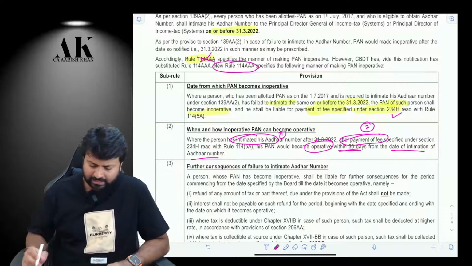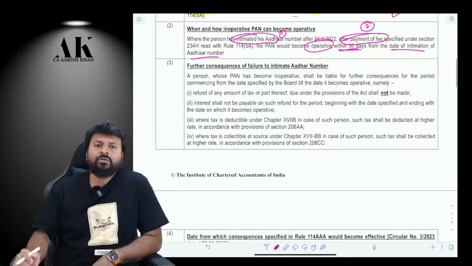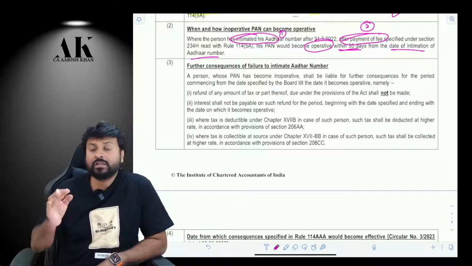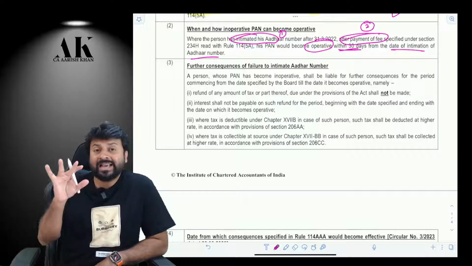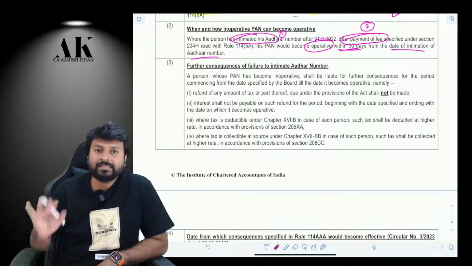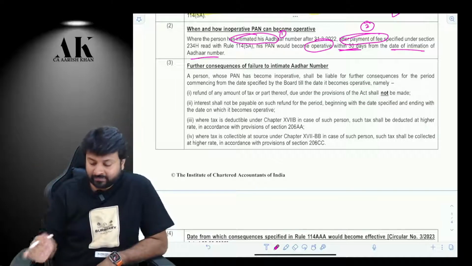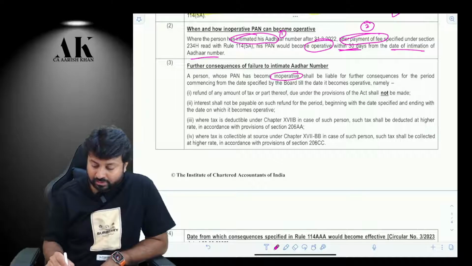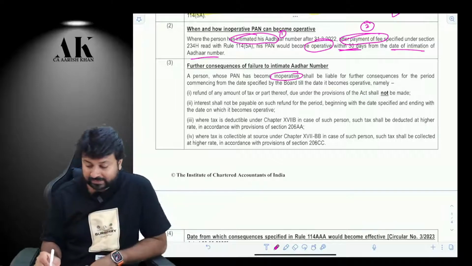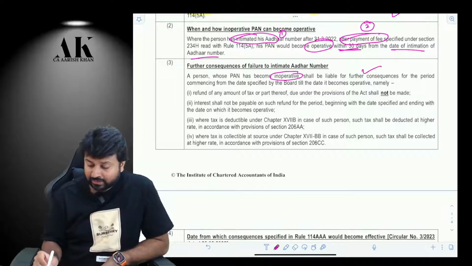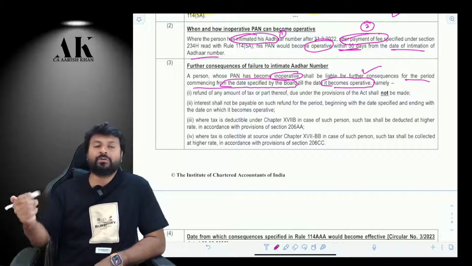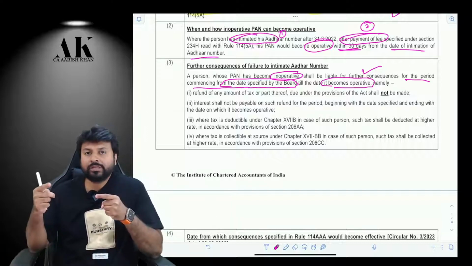Now, what are the consequences of failure to intimate Aadhaar number? Suppose my PAN becomes inoperative. Then what are the consequences that I have to face as a taxpayer, as an assessee? Let's see. Where the PAN has become inoperative, you are liable for further consequences for the period commencing from the date specified by the board till the date the PAN again becomes operative. So you have to face some consequence for some period.